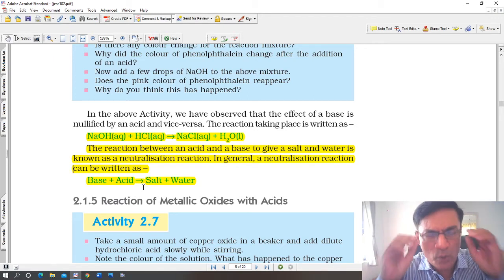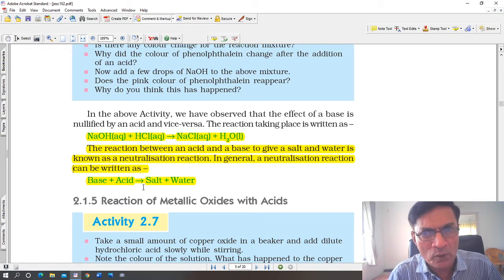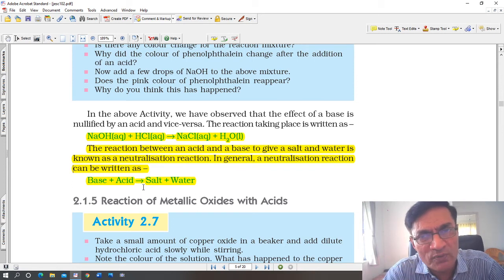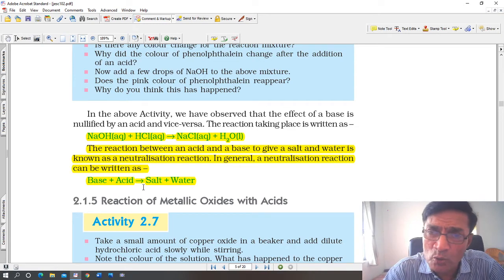Now this is the most important as well as the easiest to remember. In chemistry there is no easier reaction than this one. An acid reacts with a base to give salt and water. For example, sodium hydroxide plus HCl gives NaCl plus water. Okay, the salt of the metal: if sodium hydroxide is used, it gives a salt of sodium. If magnesium hydroxide is used, then it gives the salt of magnesium.